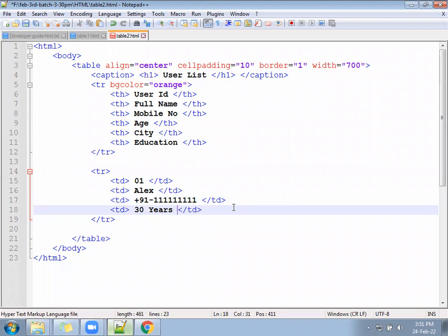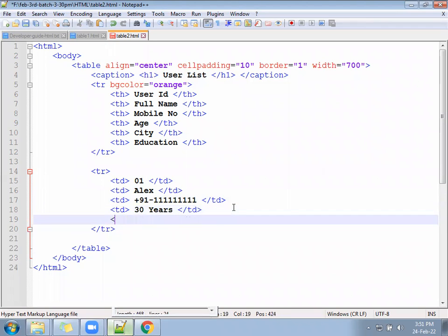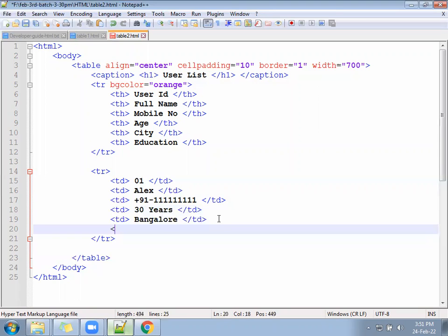Next TD, city called Bangalore. Next TD, education, MCA. So in this one, user details will get filled.